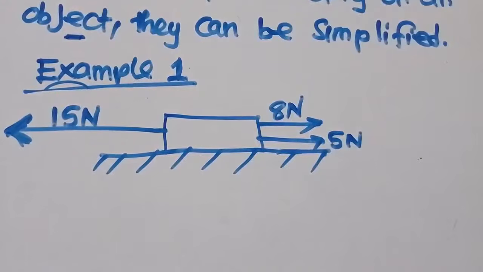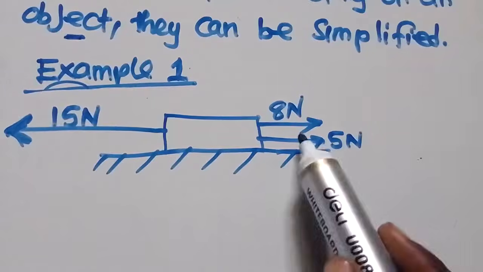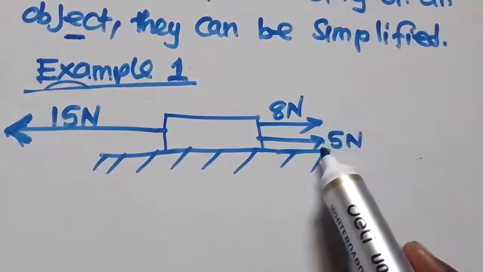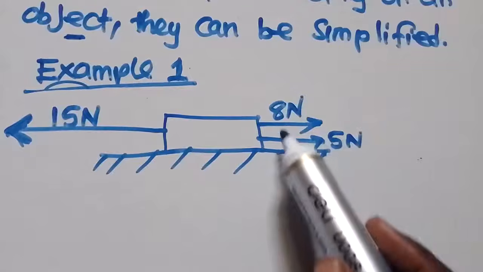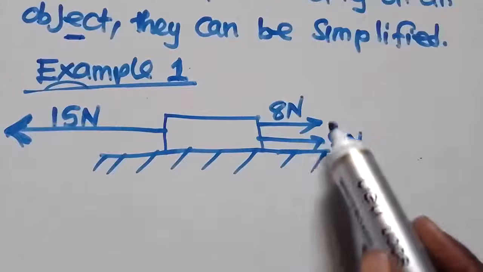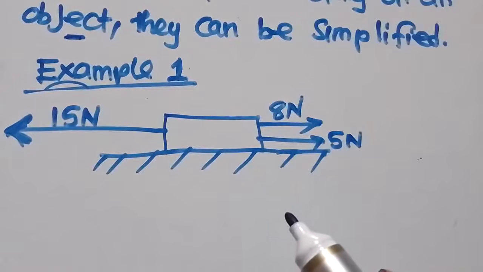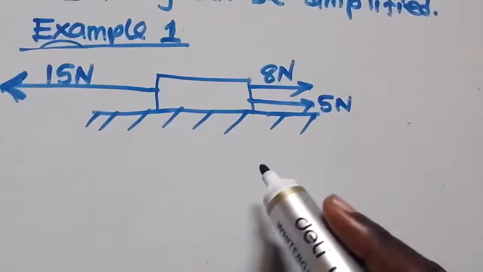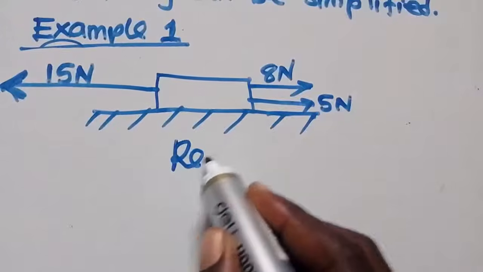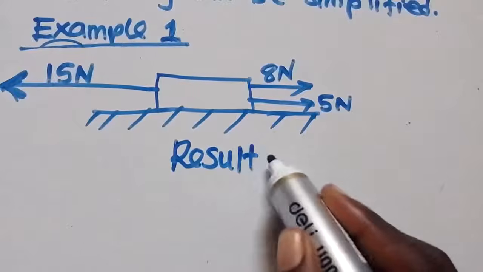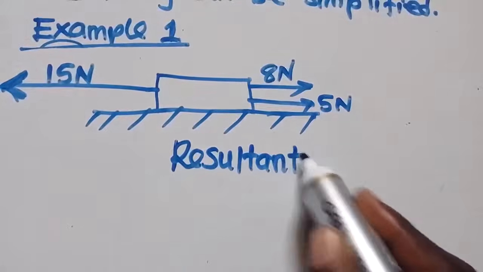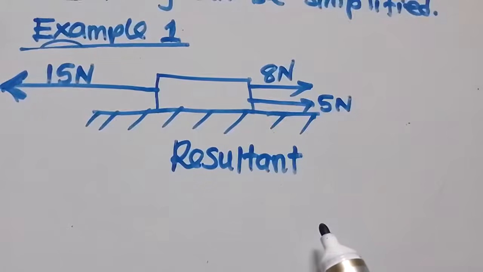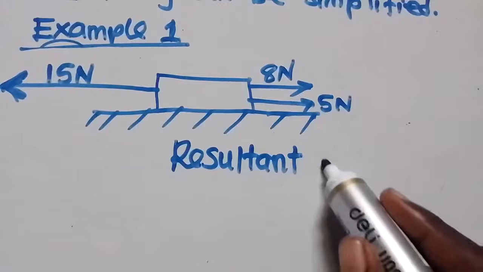Meaning, if they are in the same direction, you just need to add the forces. So here, these two are in the same direction, so we add the forces that are here. So what is happening is this. So the resultant force, let me say the resultant force, which is here, is that you've got this.